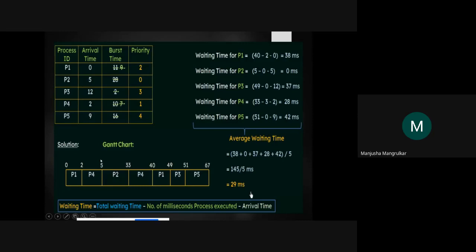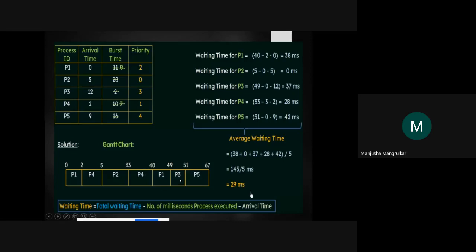P2 doesn't wait. When it is 5 milliseconds, P2 has arrived and it has the highest priority and it is executed. Now take the example of P3. This is P3, 49. Is there any other P3? No. 49 minus 0 minus 12. Arrival time is 12. So 49 minus 0 minus 12. So 30 milliseconds is P3's waiting time.